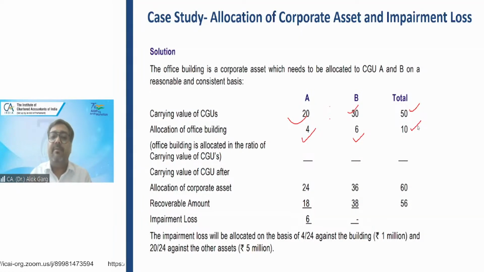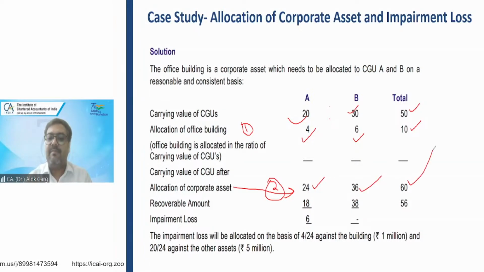Step number 2, calculate carrying value of cash generating unit after including corporate asset. This was my step number 1. This is my step number 2. Calculate carrying value after including value of corporate assets. So it is 24, it is 36, the total is 60. Right? This is my step number 2.